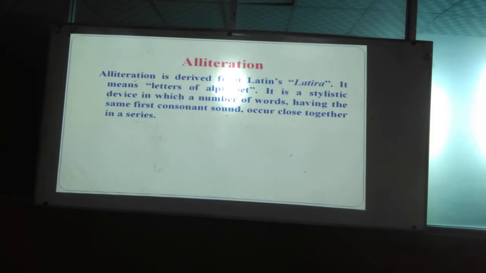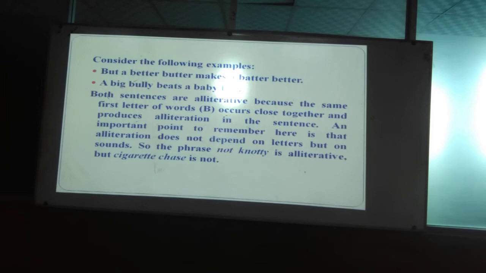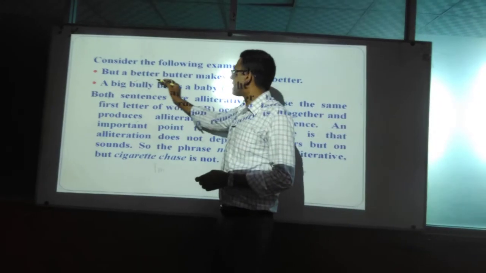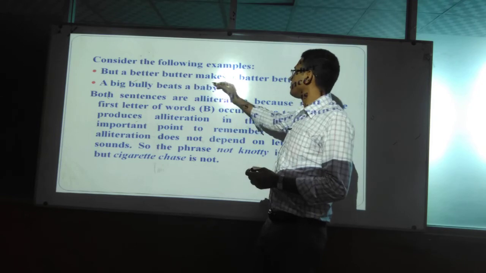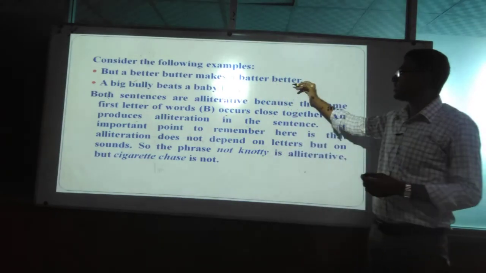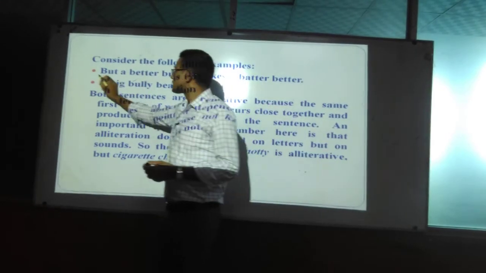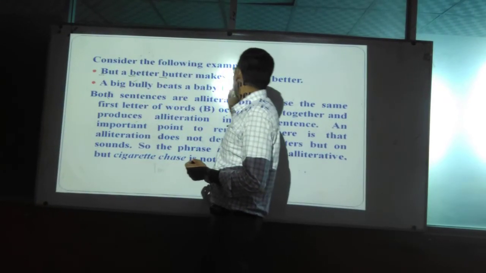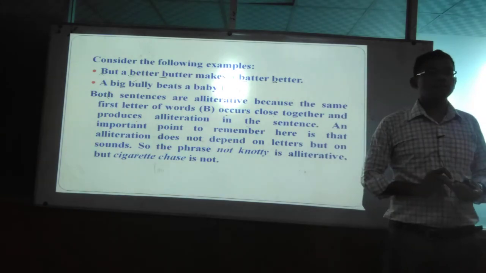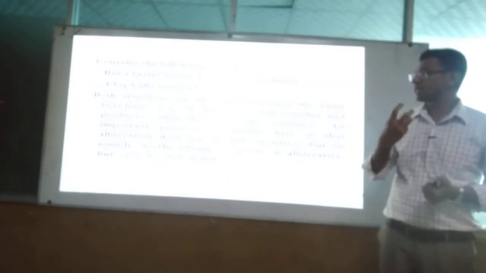Please go to the examples. Here you have seen: "A better butter makes a better..." Butter, better. So you have seen that B is the consonant sound. The B is the consonant here and it is repeated. At the same time, remember, everyone be very careful whenever you try to identify alliteration, because to be alliteration there should be some qualities, some features. What are they? All the consonants must be repeated at the very beginning of the words.